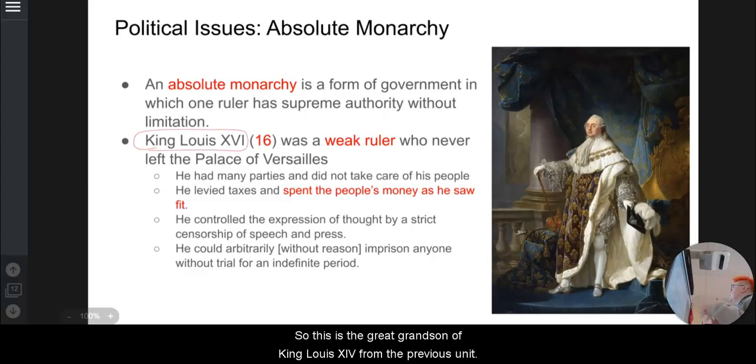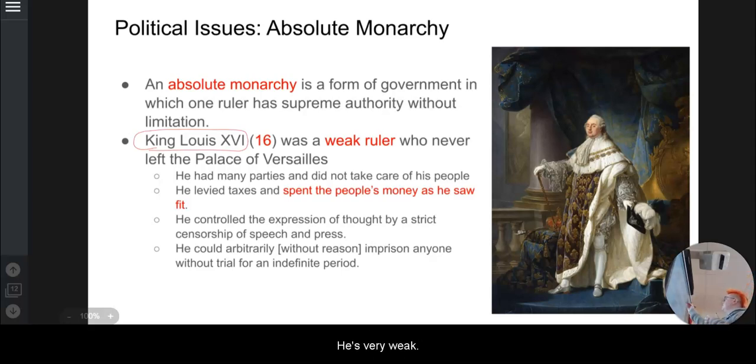So this is the great-grandson of King Louis XIV from the previous unit. So King Louis XIV, he built the Palace of Versailles. He spent all that money, filling everything with gold. Everyone's starving. His great-grandson, who comes next, is Louis XVI. He's very weak. He never leaves the Palace of Versailles. He's never visited anyone else in France. He just sort of hangs out in his palace.